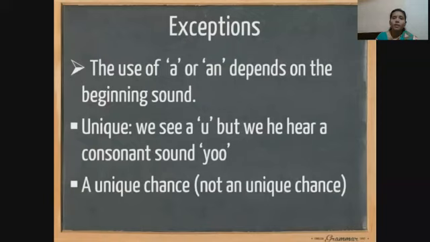Depending on the beginning sound, we must use a or an. Here we see the word unique, starting with U. But we hear a consonant sound, "yu". Here we pronounce it as "yu", unique. So for unique we use a, not an, because the sound is pronounced "yu".